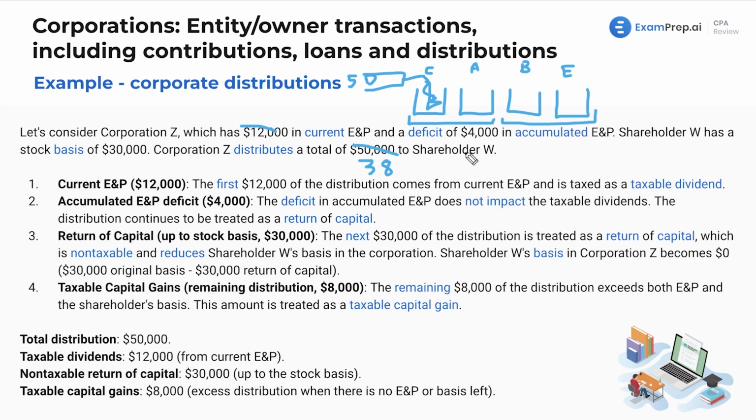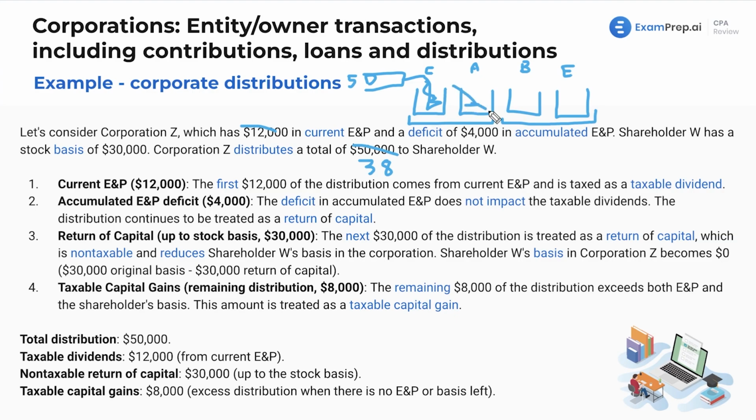Now, that's how they likely got to a deficit, is they distributed more than they had in prior years. So we're just adding to our deficit kind of like that. So that is, again, the corporation's problem. That's not our problem as the shareholder. And these questions are usually from the shareholder's perspective. So we're not going to really worry about there at all. So the distribution continues to be treated as a return of capital. So what we're going to see here is that we're going to completely skip this bucket.